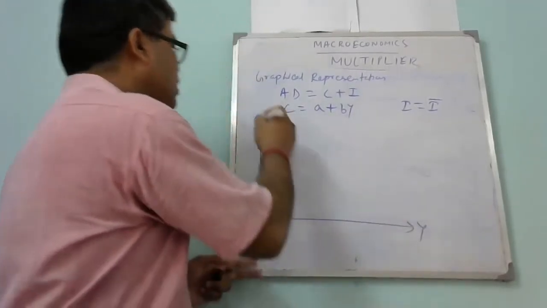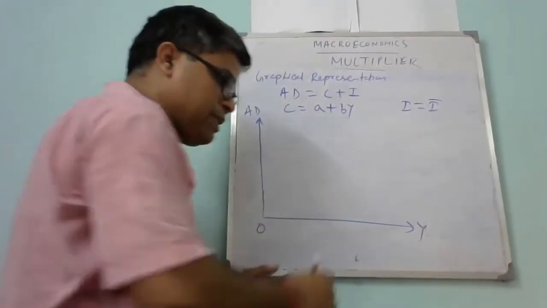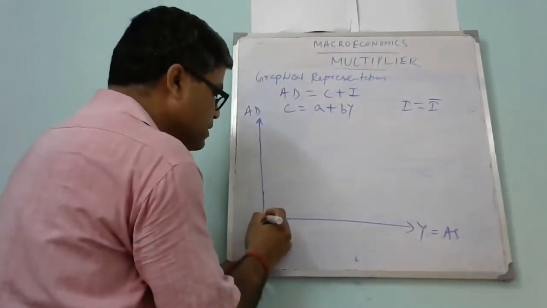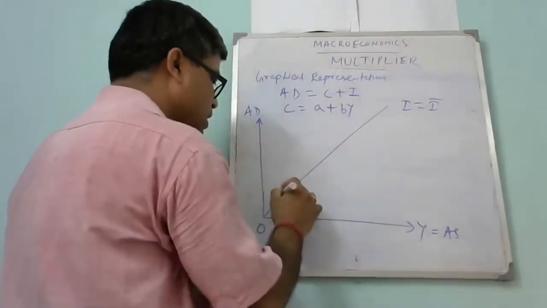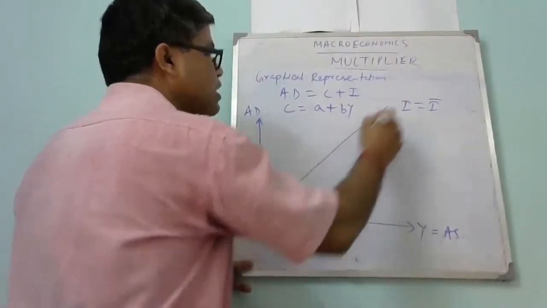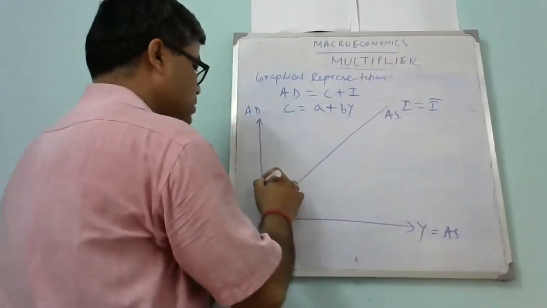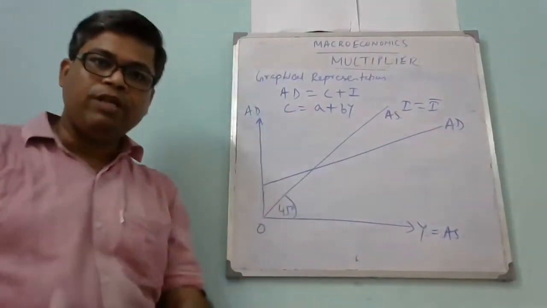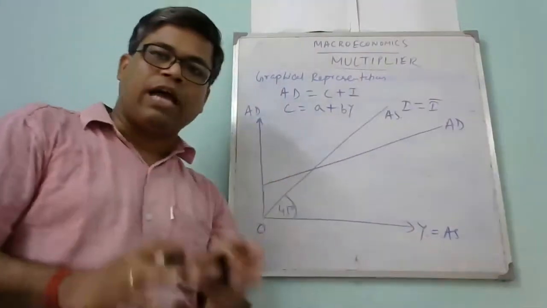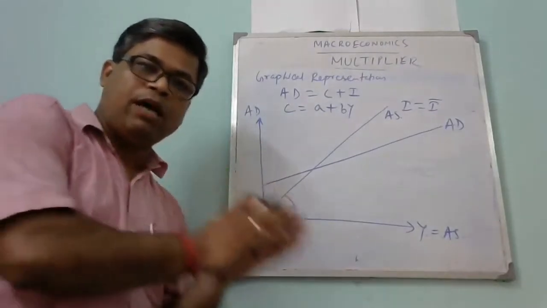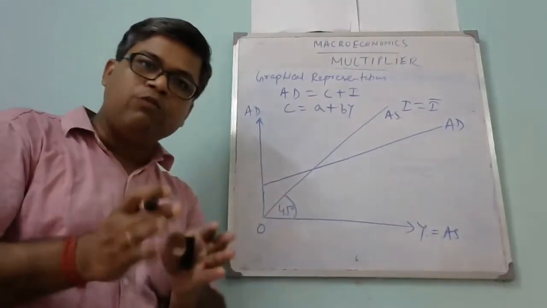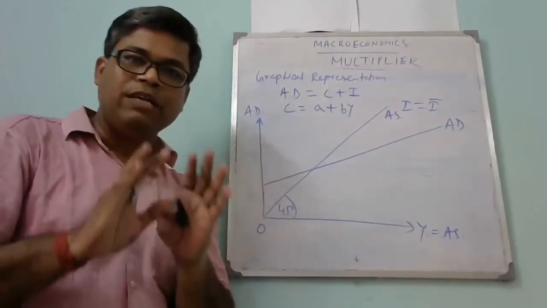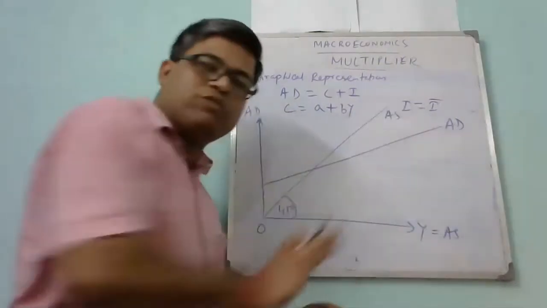This is Y. Here we'll take AD. This is nothing but Y equal to AS, aggregate supply represented by a 45-degree straight line. This is the AS curve, the aggregate supply curve, and this one is the AD curve. Why it looks like this, I have already described in my last videos. So if you have any doubt, just go back and check my last video, and you will have a clear understanding of why the AD curve looks like this.